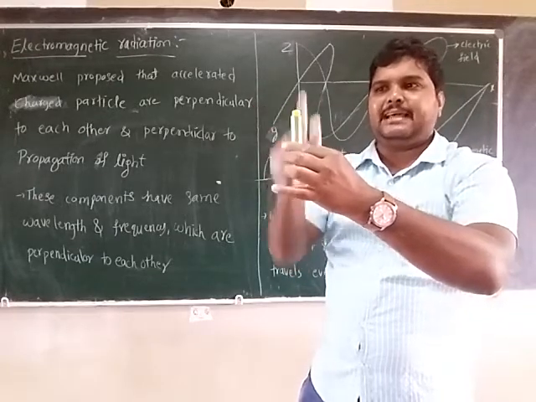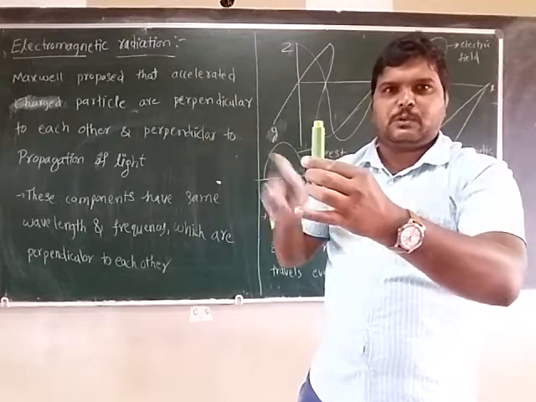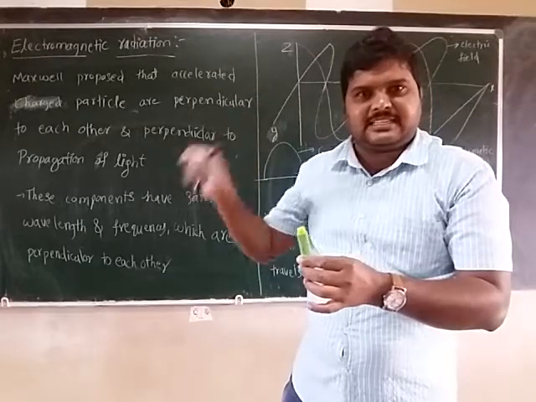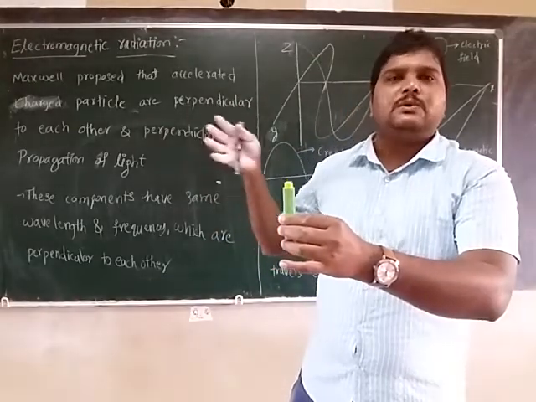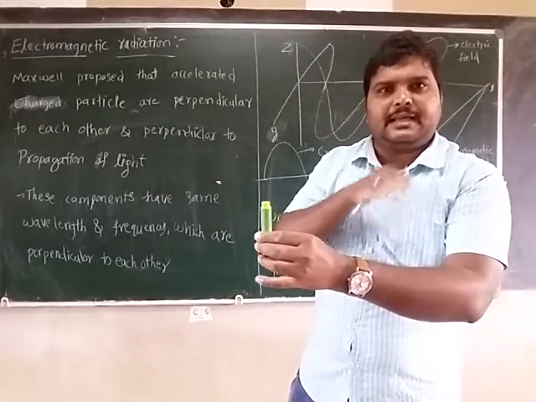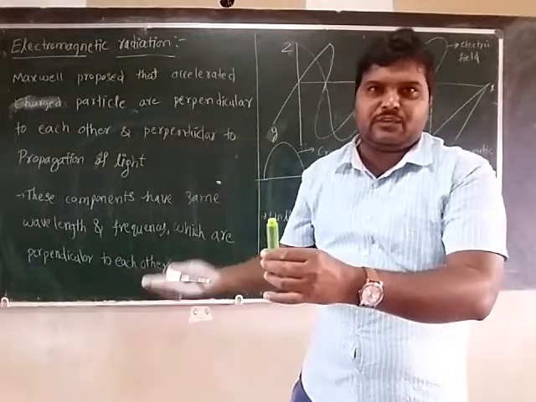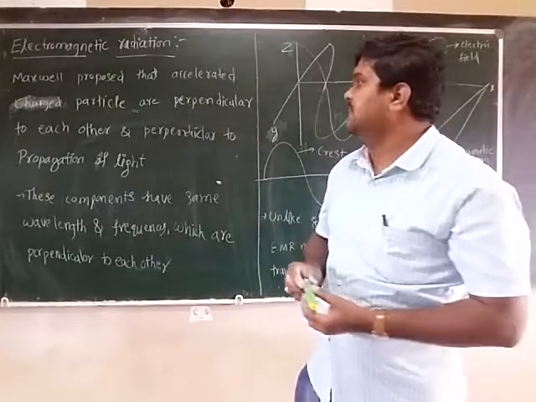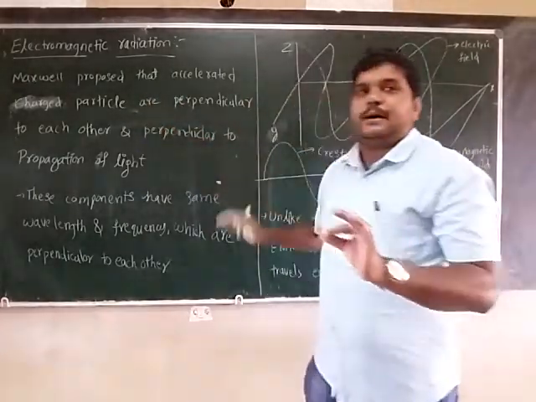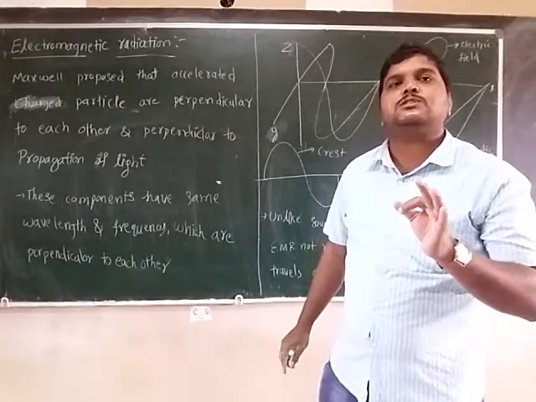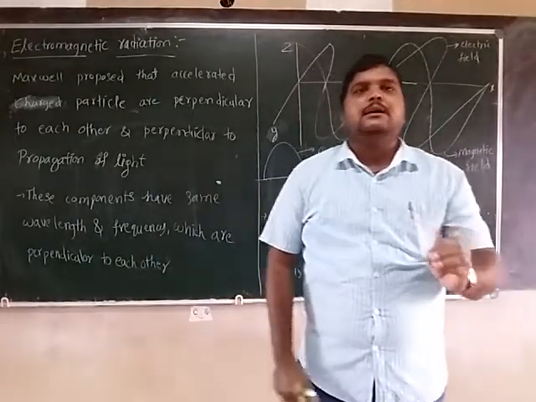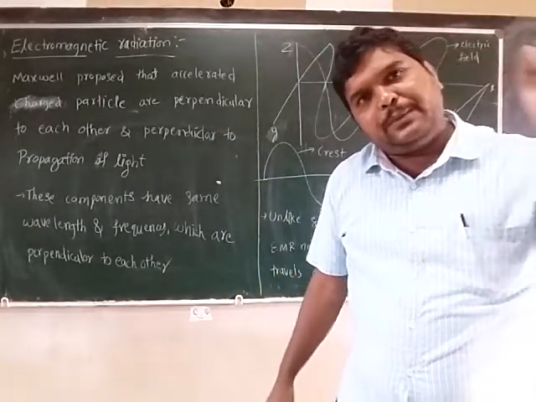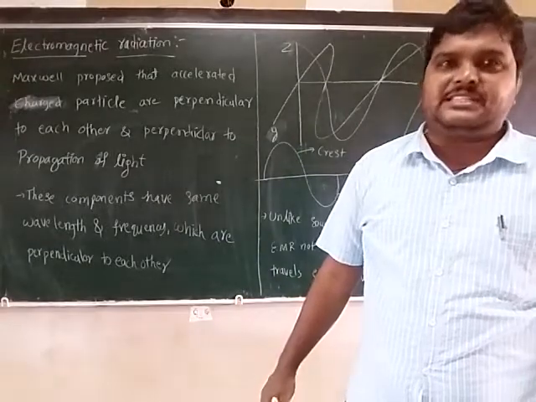So in total there are three axes: x, y, z. Suppose x is the propagation of light; y and z are perpendicular to each other. So the y component and z component, electric field and magnetic field, are perpendicular to each other and perpendicular to the propagation of light.